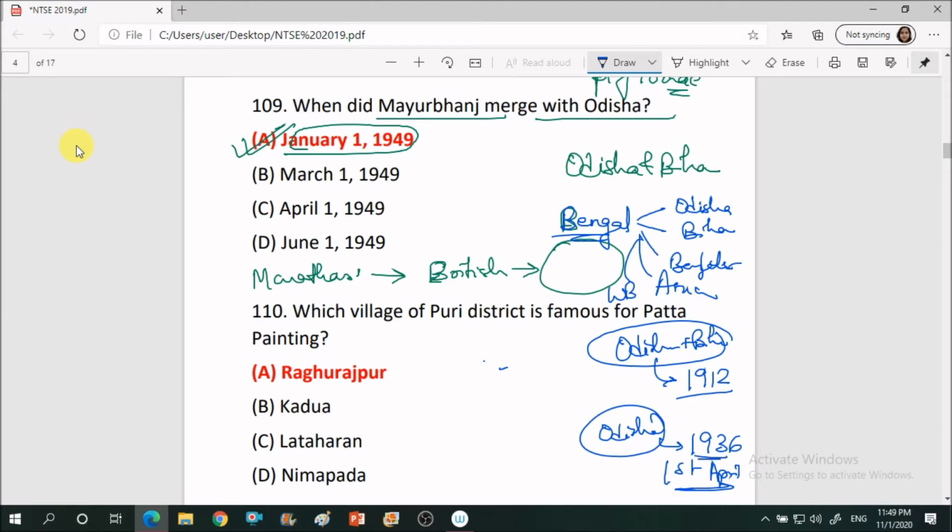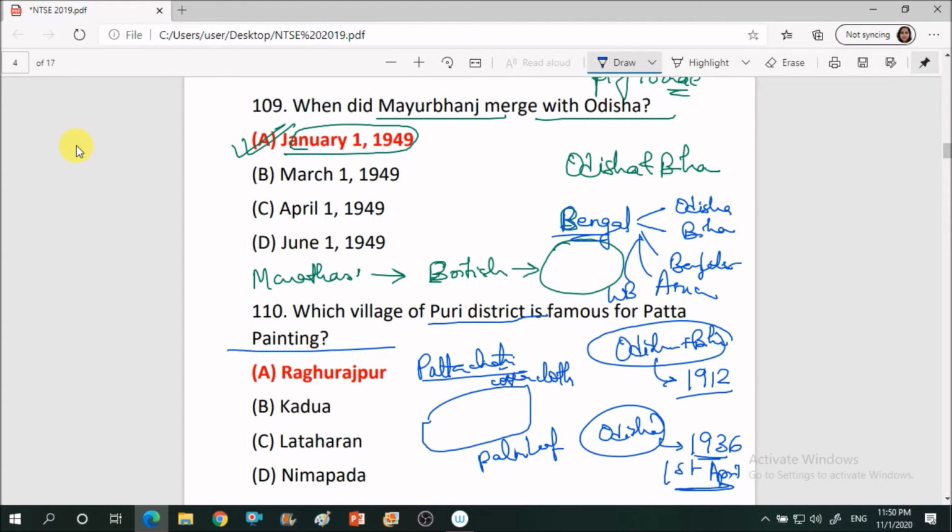Next question is, which village of Puri district is famous for the Patta painting? So Patta Chitra, as you know. Here the painting is made on a palm leaf and covered by a cotton cloth. When it is dried, a lot of colors are applied, and gods, goddesses, their stories are made in this. Another important thing is that Pattachitra has received the GI tag from Odisha. The area where Pattachitra is very famous is called Raghurajpur.